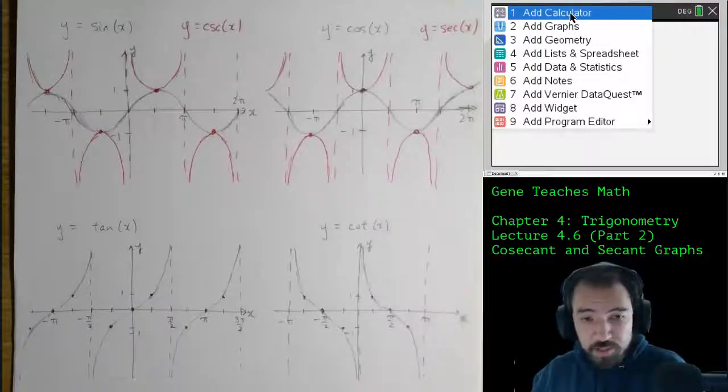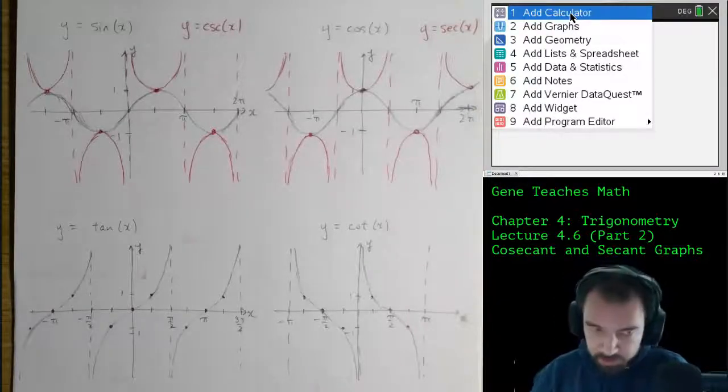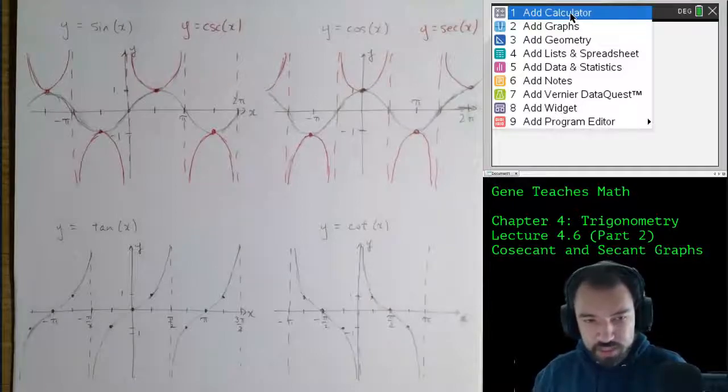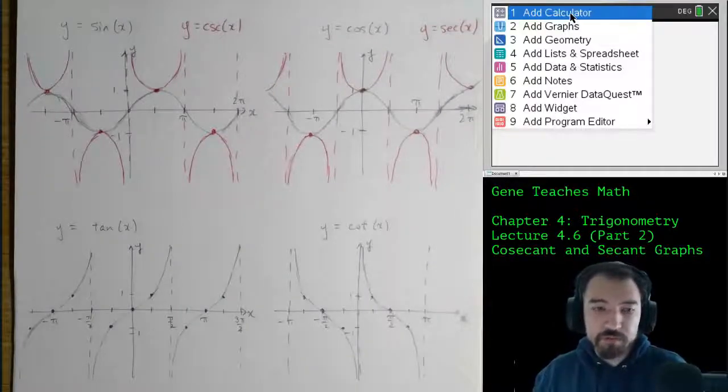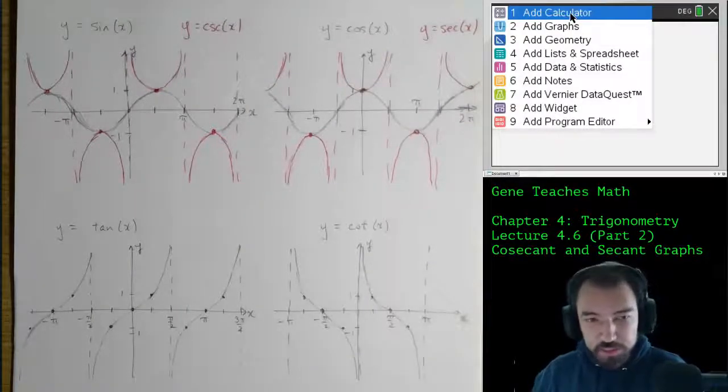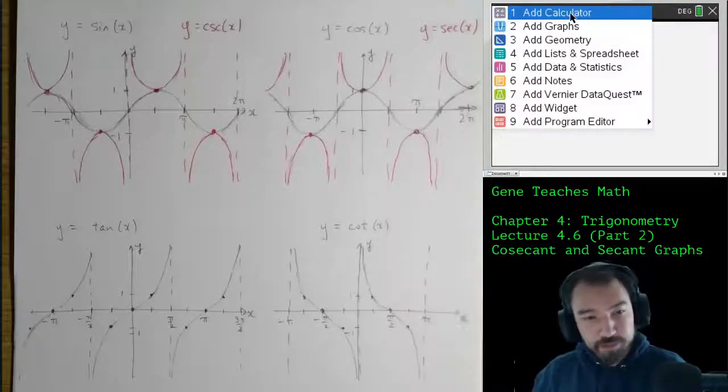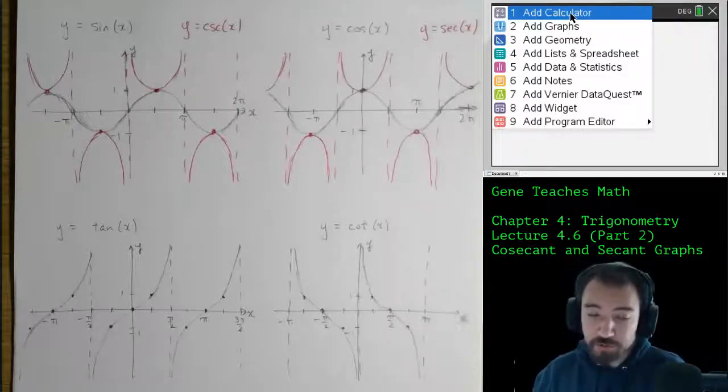So this is everything all in one. And from here, all you have to do is remember how to transform properly, and you can graph any variation of any trigonometric function. Well, thanks for tuning in, and as always, please practice. This is the kind of thing that the more you practice, the easier it gets. Take care.